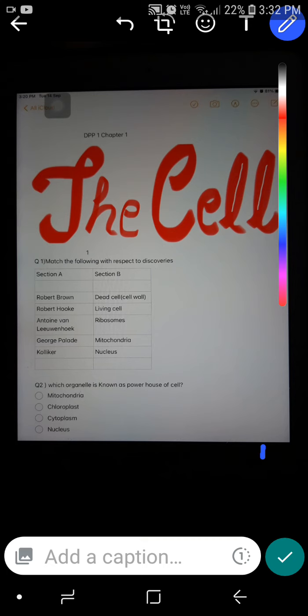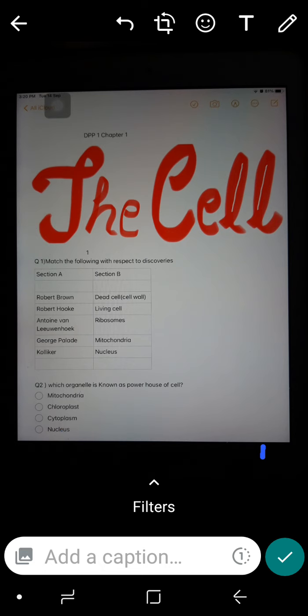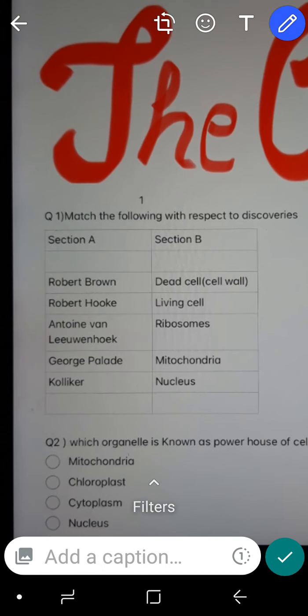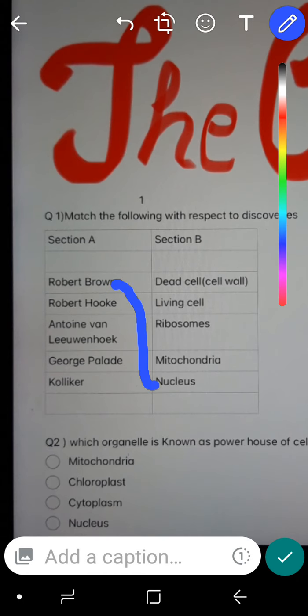First one, match the following with respect to discoveries. Robert Brown, Robert Hooke, Anthony van Leeuwenhoek, and George Palade and Claude. Robert Brown was famous for his discoveries on nucleus. So he discovered nucleus. Next, Robert Hooke. Robert Hooke discovered dead cells.